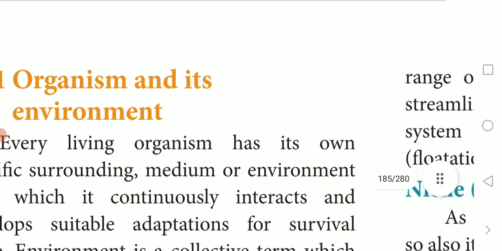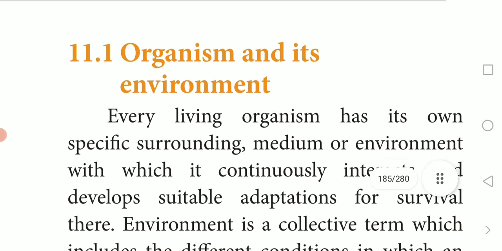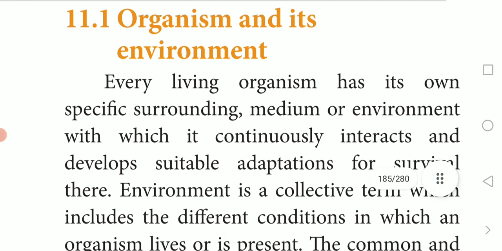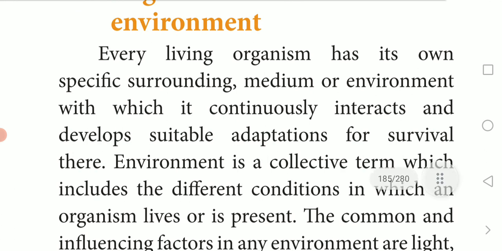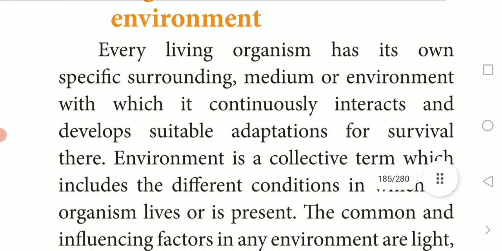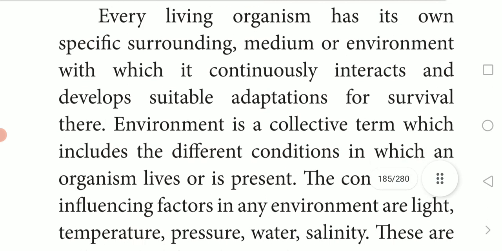The next topic is 11.1 organisms and its environment. Organism means any living thing. And its environment means where they live; their surroundings we call the environment. Every living organism has its own specific surrounding medium or environment with which it continuously interacts and develops suitable adaptations for survival there.